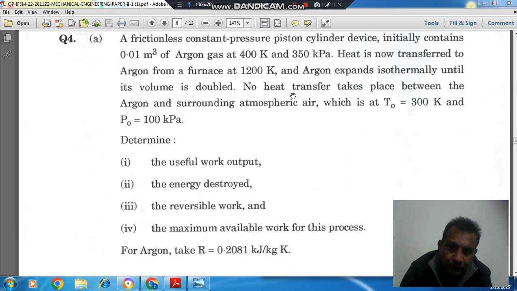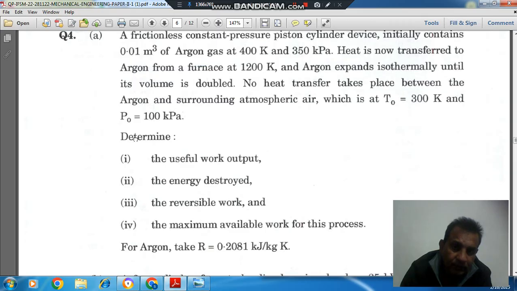No heat transfer takes place between argon and surrounding atmospheric air, which is at T naught equal to 300 Kelvin and P naught equal to 100 kPa.